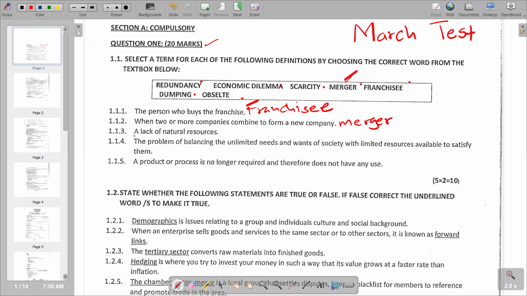We go to the next sentence, saying a lack of natural resources. According to the terms given, we see that we have scarcity, which makes scarcity the most correct response. Remember, scarcity means we have a shortage of something. Here it says a lack of natural resources, which means we have a shortage of those natural resources. So scarcity is the correct response.